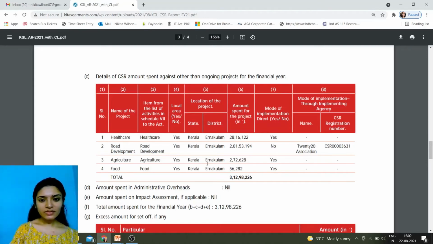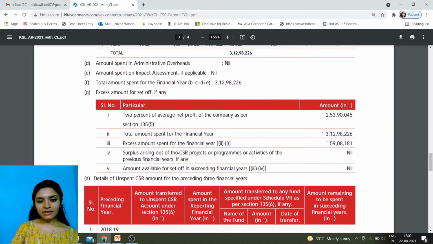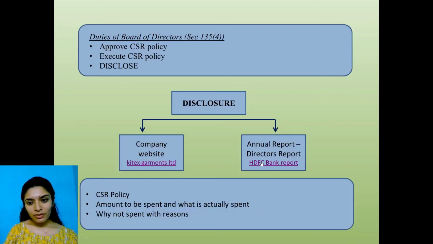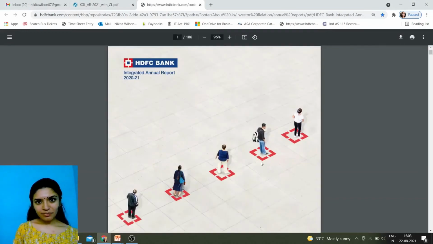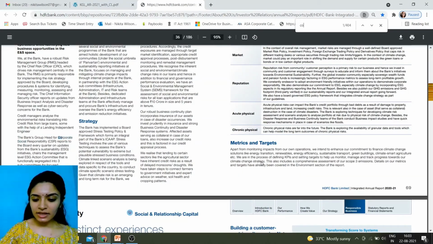Okay. Please also look at this: spent in administrative overheads and impact assessment. We'll be coming back to this again. All other details are given over here. Similarly, I will also show you the annual report of HDFC Bank Limited. Okay, this is a listed company. Both Kitex Garments and this are listed companies.